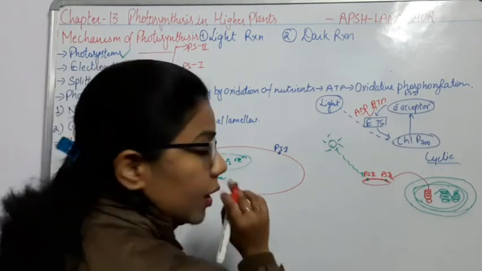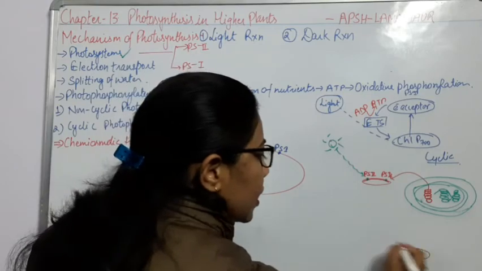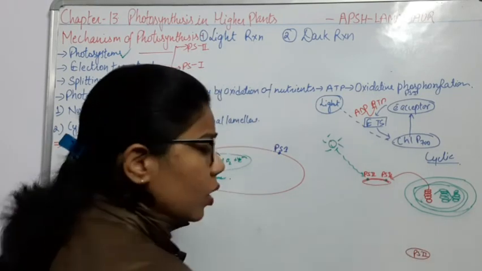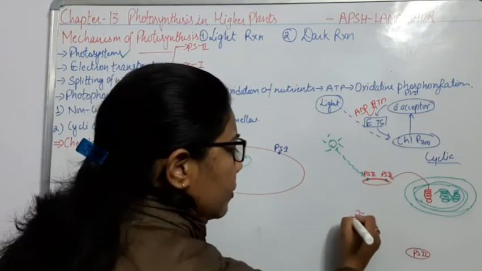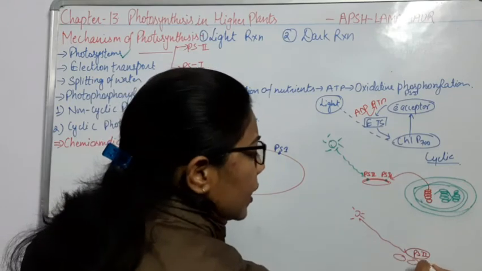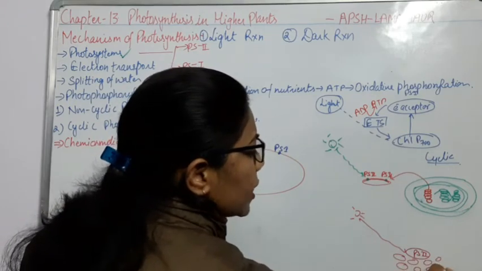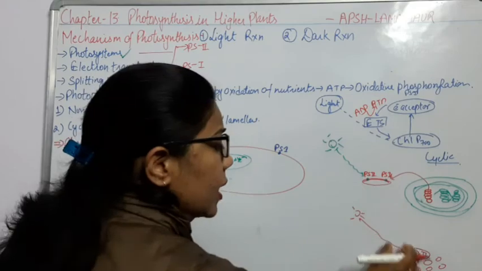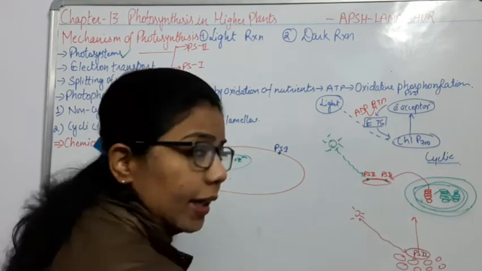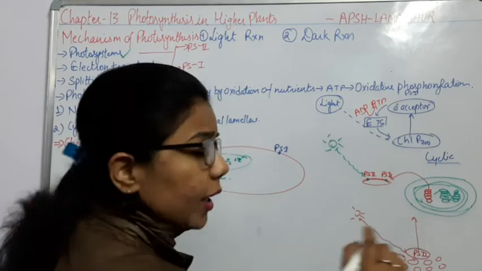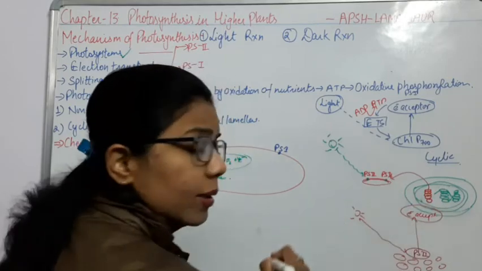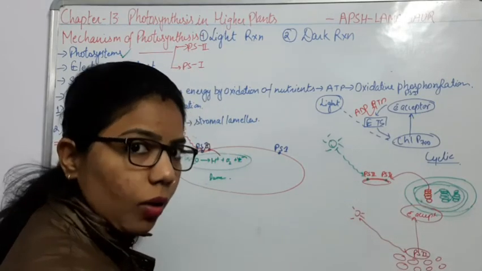If I repeat it here again, you can see that this is the PS2. Now, if light comes from here, it reaches the PS2, and here are some antennas also, or we can say the light harvesting complex. So with these light harvesting complexes, the splitting of water happens, then the electrons get excited. This electron will be taken by the primary electron acceptor. This is the uphill reaction.